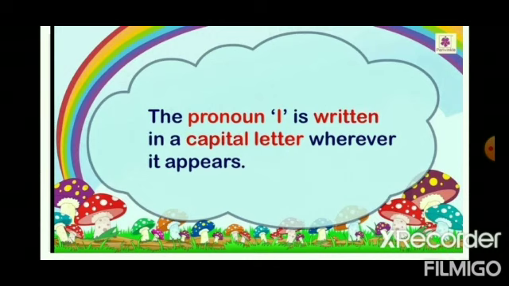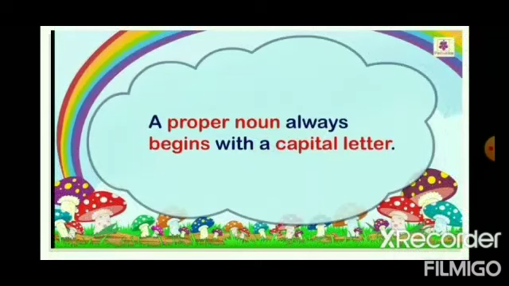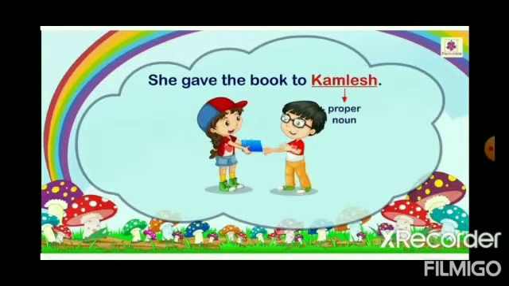The pronoun I is written in a capital letter wherever it appears. Now see this sentence, children. Amit and I are brothers. I is a pronoun and it is in a capital letter. A proper noun always begins with a capital letter. See this sentence, children. She gave the book to Kamlesh. Kamlesh is a proper noun, so the first letter is a capital.